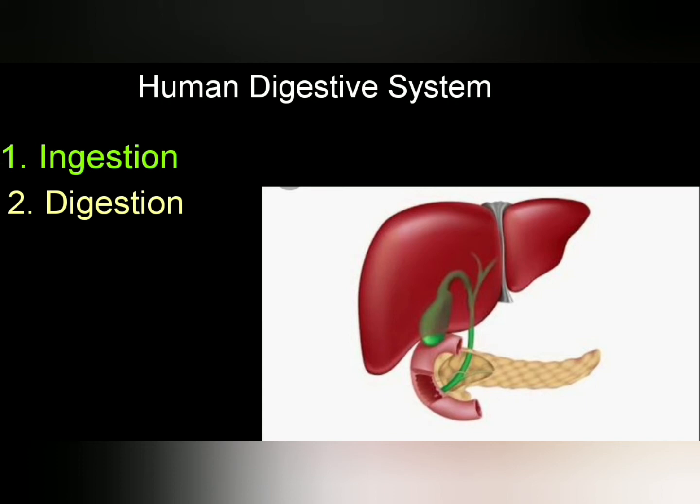Now comes pancreas. It secretes pancreatic juices like amylase, means pancreatic amylase, which breaks starch into maltose. Then trypsin, which breaks protein into small peptides or amino acids. Third is lipase, which breaks fat into fatty acids and glycerol.